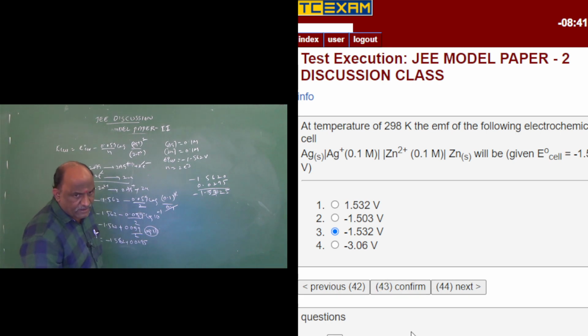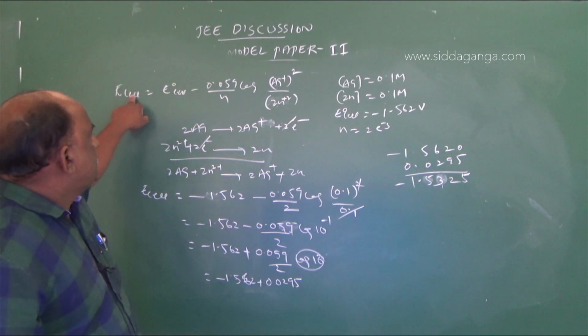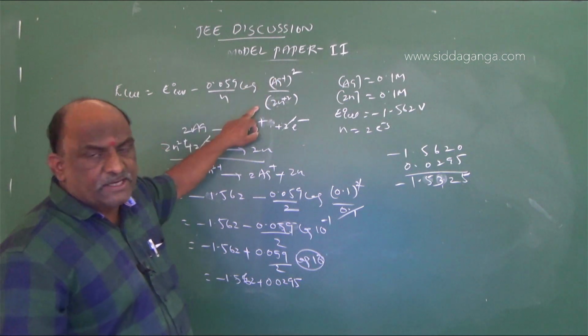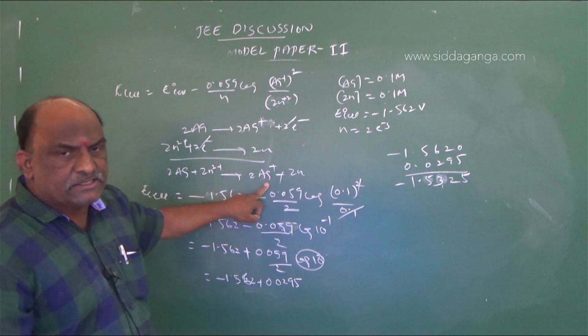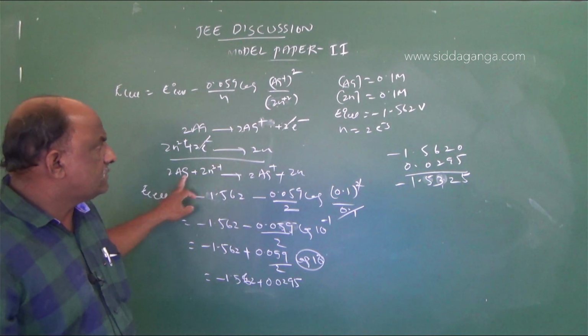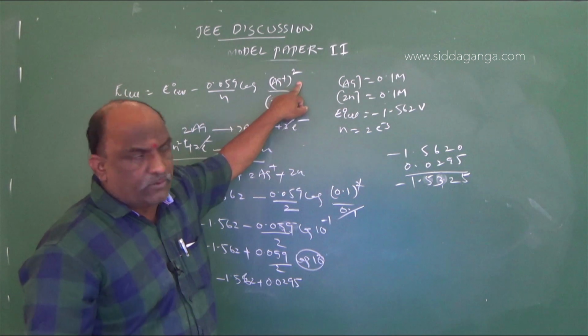Once again I am explaining this question. Simple: this is the formula. E cell equals E naught cell minus 0.059 by n log of Ag plus squared concentration divided by Zn2 plus concentration, right side concentration divided by left side concentration. On the right side 2 molecules were there, that's why it was written with power 2.